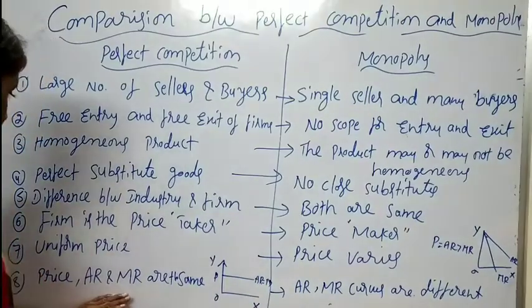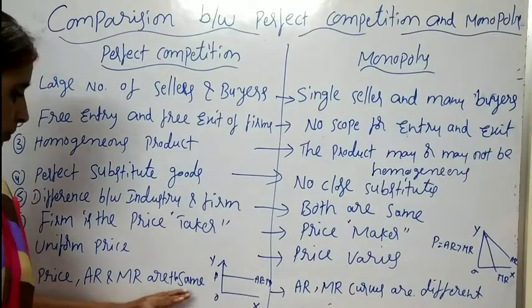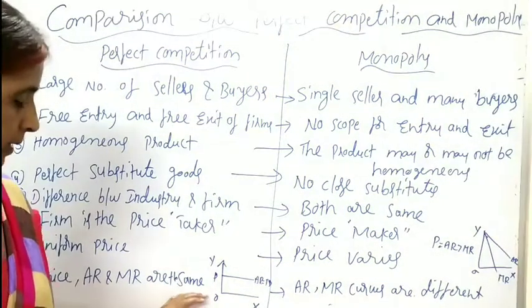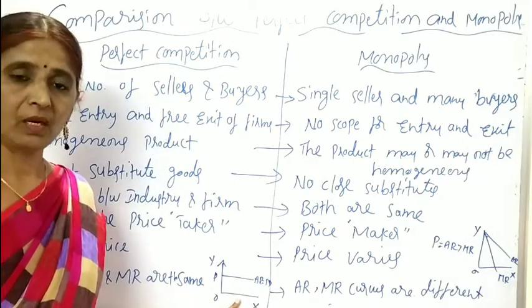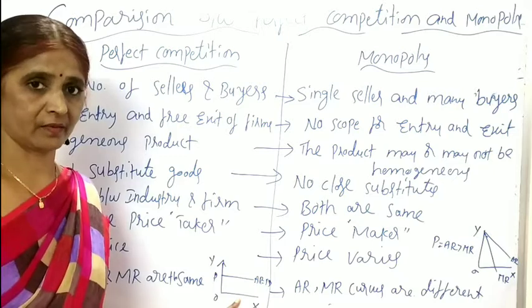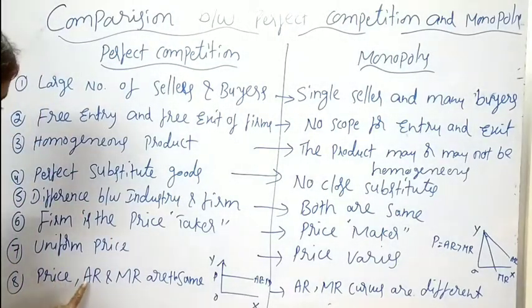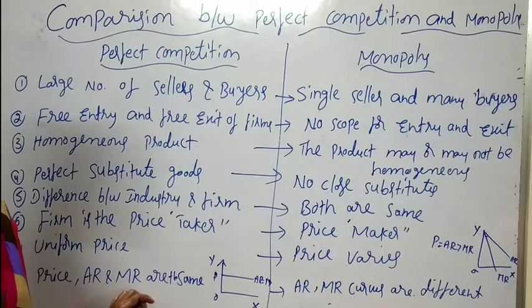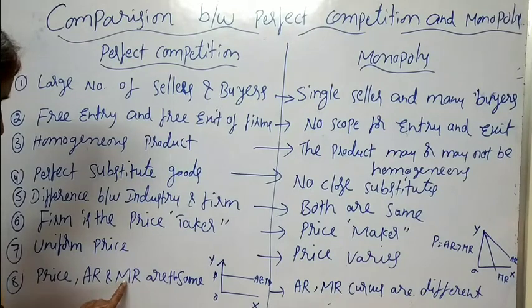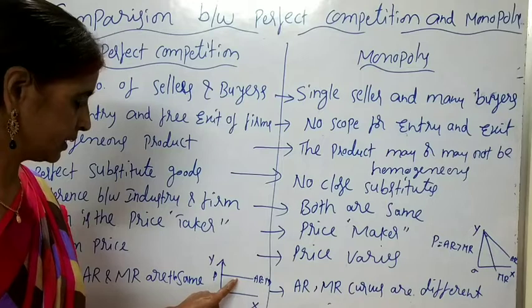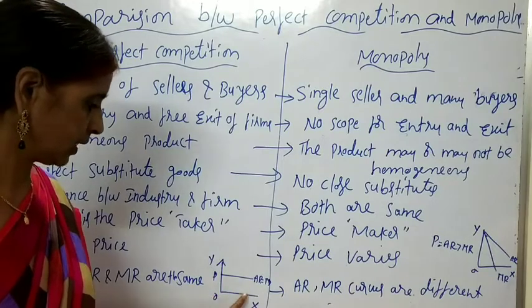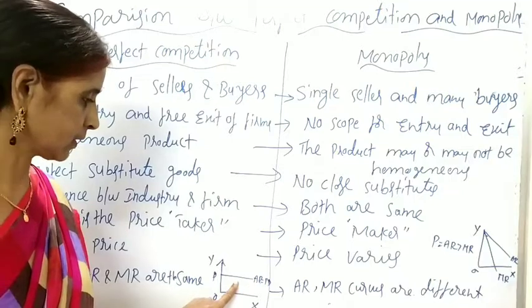Next, in the perfectly competitive market, price, AR and MR are the same, lying on the same curve, and the curve is parallel to the horizontal axis or x-axis. Already, price and AR are the same in any market. Both price and average revenue are the same. Okay guys, and because all the goods are sold at the same price, MR will also be the same as AR in the perfectly competitive market. So price, AR and MR are merged in the same curve, and this curve is parallel to the x-axis. All are lying on the same curve.